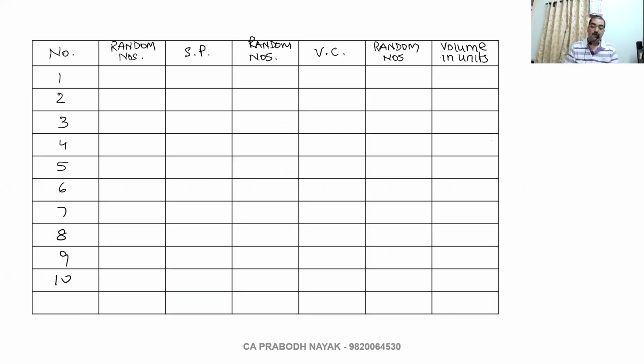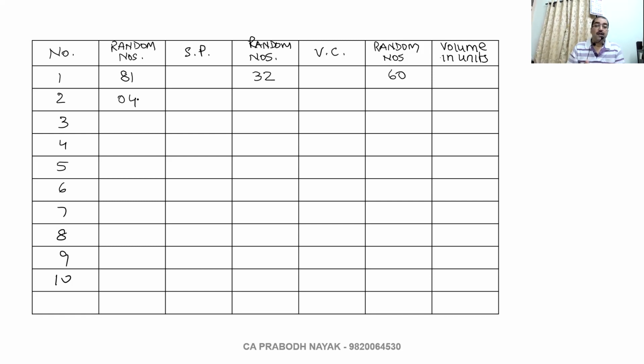Pay attention. Normally you would write all the numbers one below the other. Now I will not do it like that. The first random number, 81, I will write here. The second random number, 32, I write here. The third random number, 60, I write here. Then the fourth random number, 4, I write here. Like this, I go on writing horizontally, not one below the other.